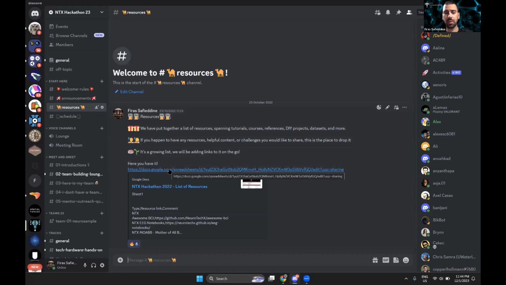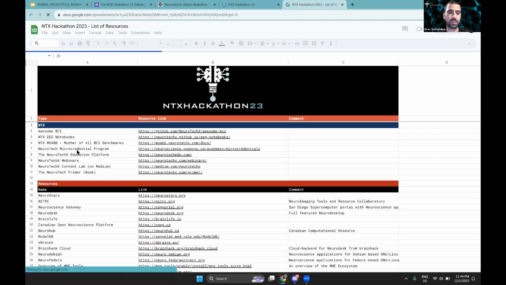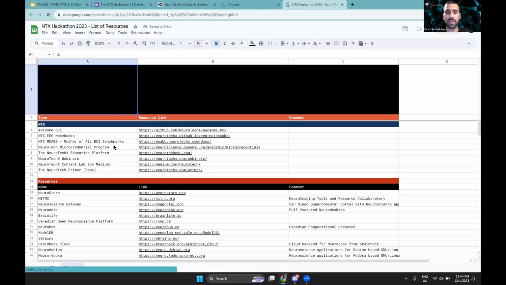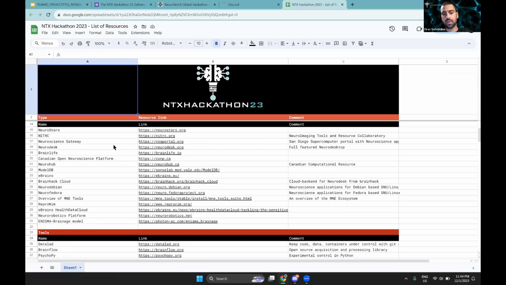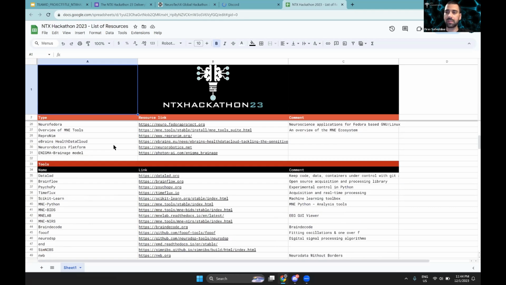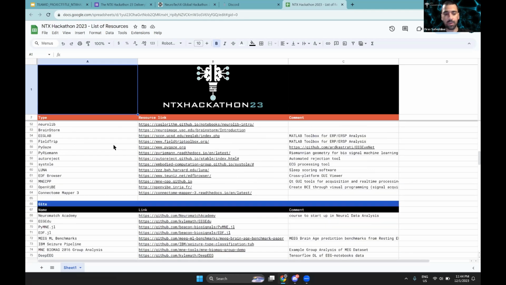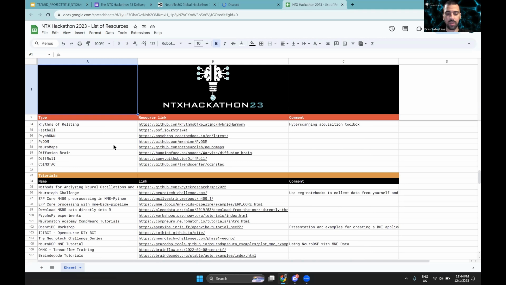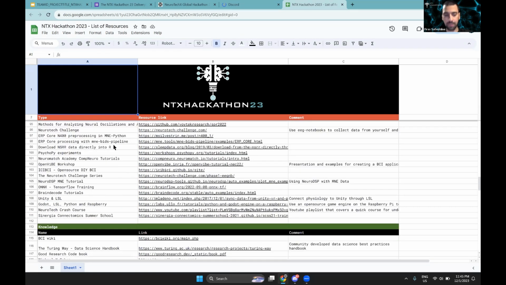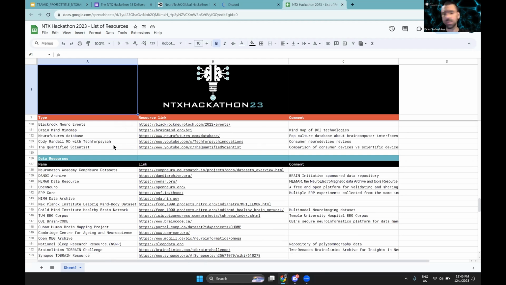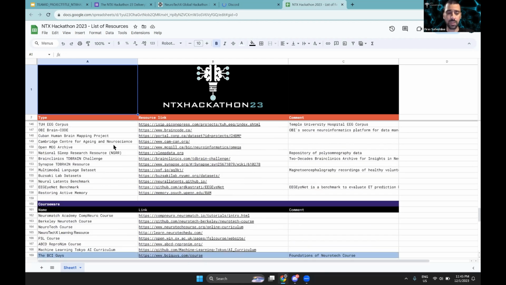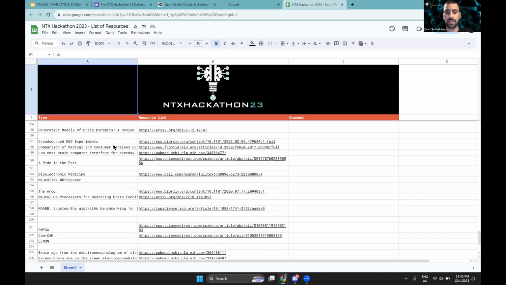Everybody who's new and who would like to know more, this is a list of resources that the organizing team has put together for you to review before this. This is a curated list of resources that touches courses, websites, GitHub repositories, libraries, and a lot of other things, including obviously tutorials and basic knowledge resources, even courses that you guys can take a look at.